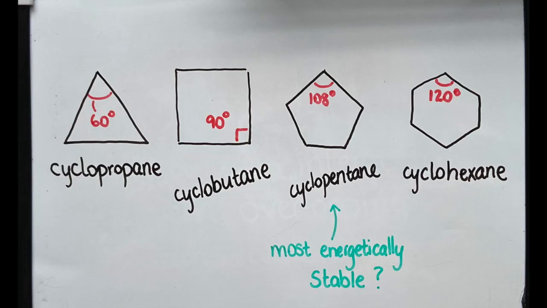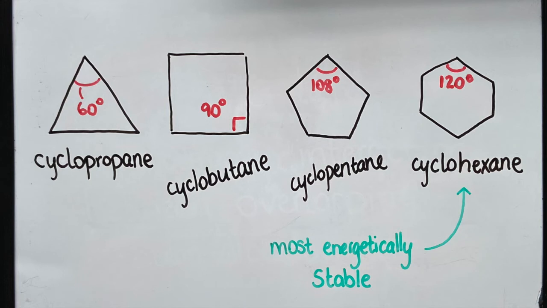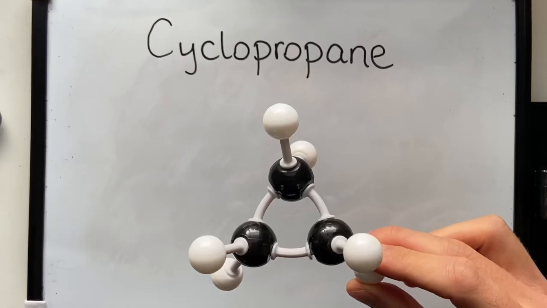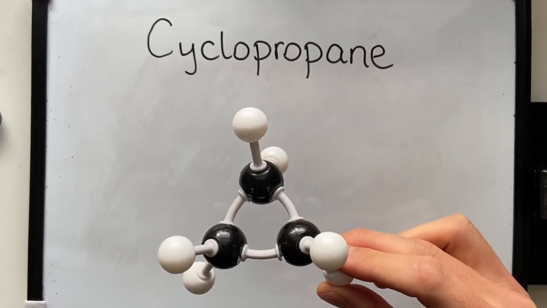Using only this information, you might expect cyclopentane to be the most energetically stable ring. This is due to the smallest amount of angle strain. However, in reality, cyclohexane has the lowest energy and is actually strain-free. So what's going on? Firstly, let's look at cyclopropane.